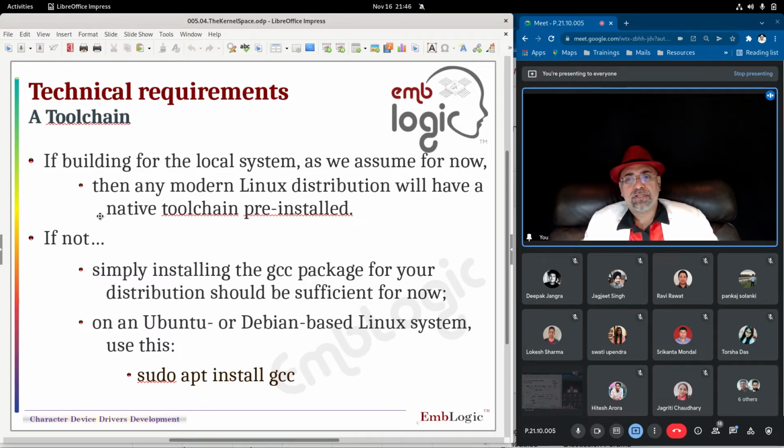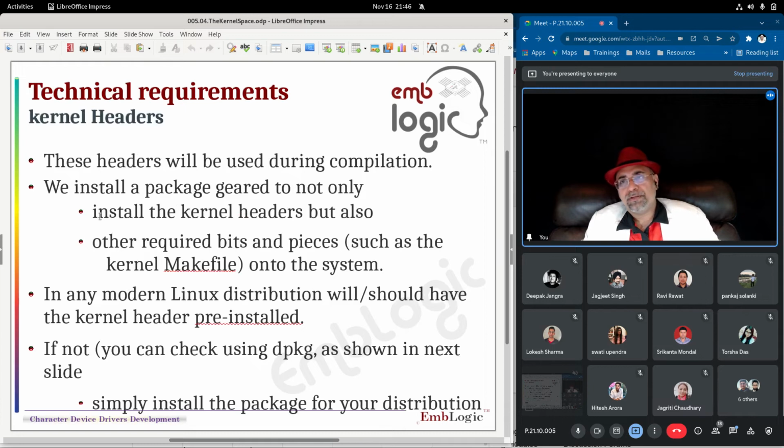If not, simply installing the GCC package for your distribution should be sufficient for now, because if you have GCC on your machine, then you will have your downloaded Linux versions ready to be installed, pre-compiled and installed.